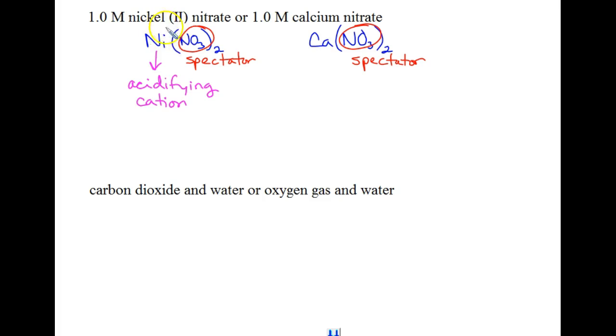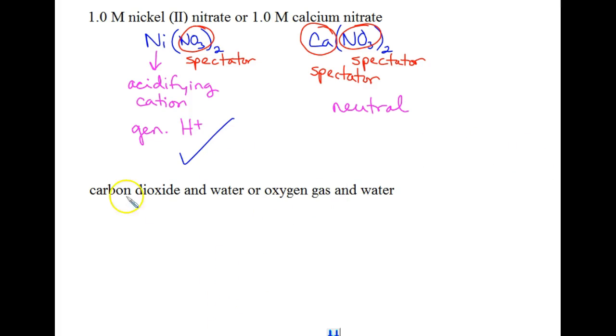Also, it's got a larger charge, it's a +2, so that means it's going to take some hydroxide from water and generate some hydrogen ions. Over here, calcium is actually going to be another spectator because we can think of it as being the very weak conjugate acid of calcium hydroxide, which is one of our strong bases. So this solution should be about neutral. And so therefore, the nickel(II) nitrate solution is going to be the more acidic of the two.